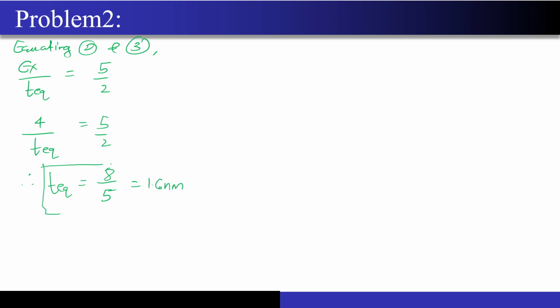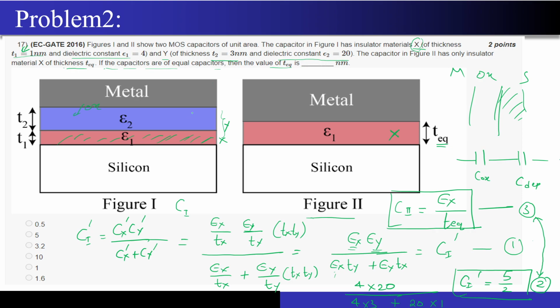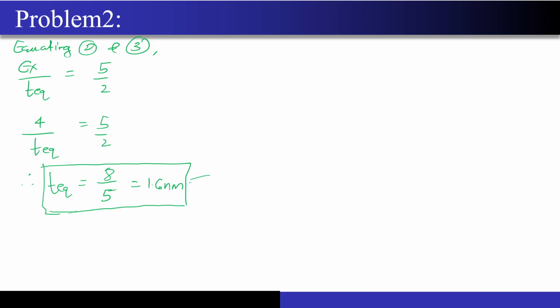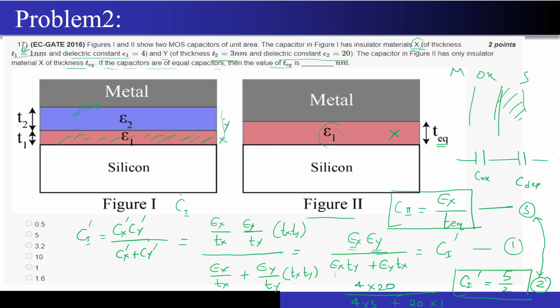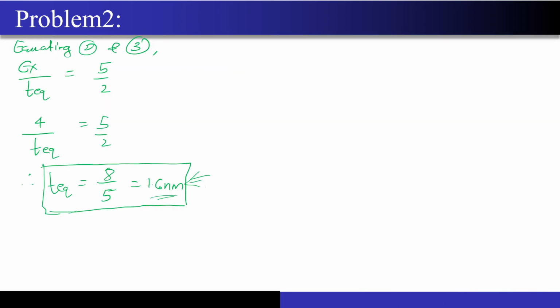So this looks as if I just replace both the dielectrics in the first structure with just one dielectric, then the equivalent thickness has changed to just 1.6 nanometer. I hope this question is very much clear. If you have any doubts, please feel free to poke me at any point.